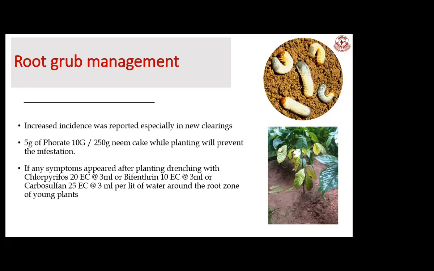If you drench these insecticides at the base of the coffee plant, it will prevent root grub infestation in your young plants. Of late, this infestation of root grubs is coming up as a major problem. So planters can take care of plants by drenching the coffee plants with the said insecticides.